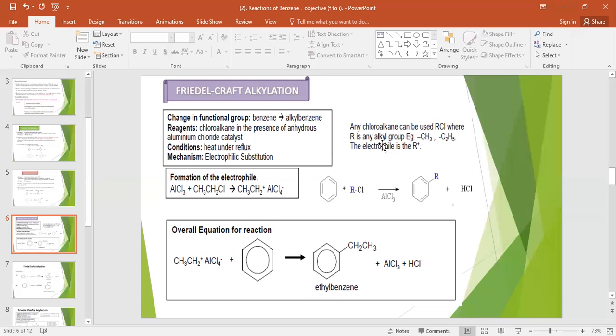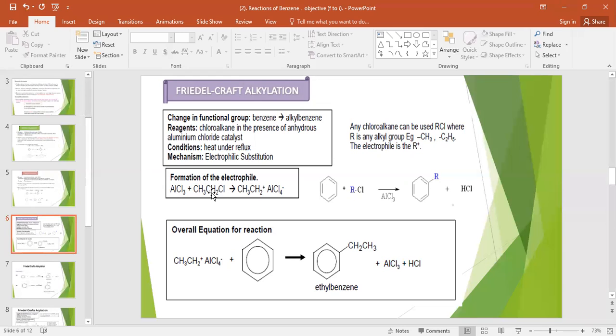Clear now? Please look at how the electrophile forms when the catalyst is aluminum trichloride. When aluminum trichloride, AlCl3, reacts with a chloroalkane, this is Cl and the alkane, here we are going to use ethane. So chloroethane, this name is chloroethane because we have two carbons.